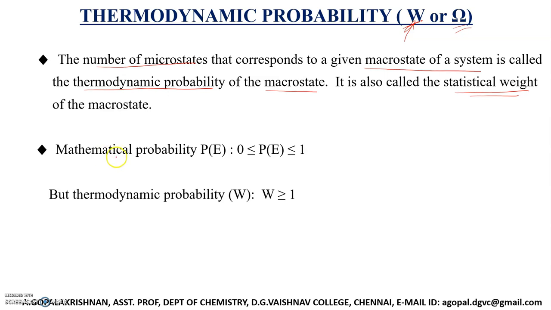See, you might have heard about mathematical probability. The range of mathematical probability is 0 to 1. The lowest possible value is 0 and the highest possible value is 1 for mathematical probability. But thermodynamic probability is not mathematical probability, it is different. For thermodynamic probability, the least possible value is 1 and the maximum possible value can be anything. So it can have any value of thermodynamic probability above 1.